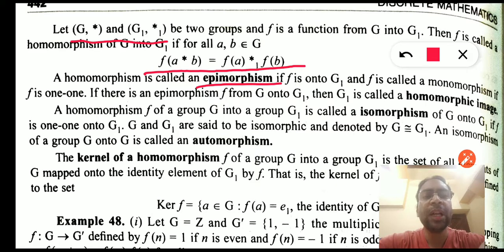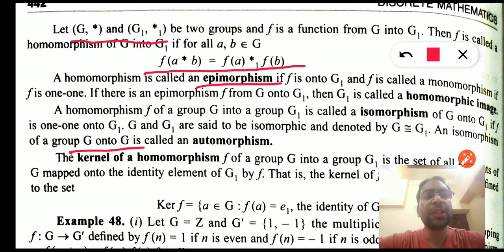Whenever the isomorphic relation is from G to G itself, so we are not including the other group G1 here, then it is called automorphism.